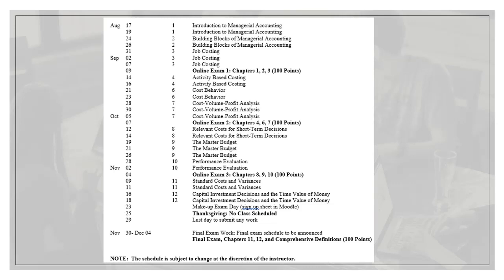This is the syllabus, and you can find on the syllabus the dates for the exams. The first exam is September 9th. Each exam is shown here along with the dates that the exam will be given. For example, on September 9th, the exam for Accounting 225 will be provided for you from 8 a.m. until noon. That's the normal time for my 225 class sections. So you will have to take it on September 9th between 8 a.m. and noon.